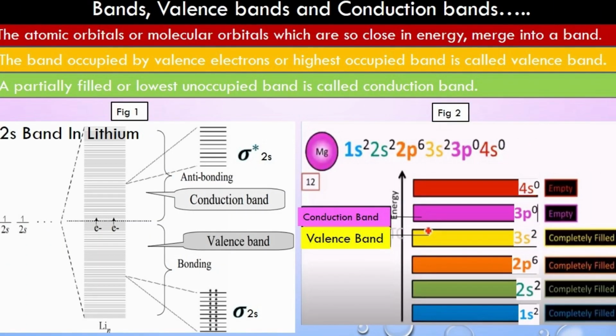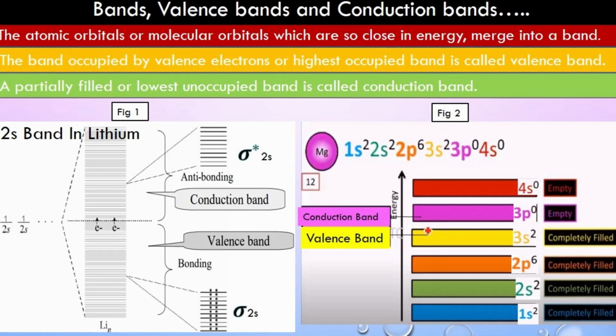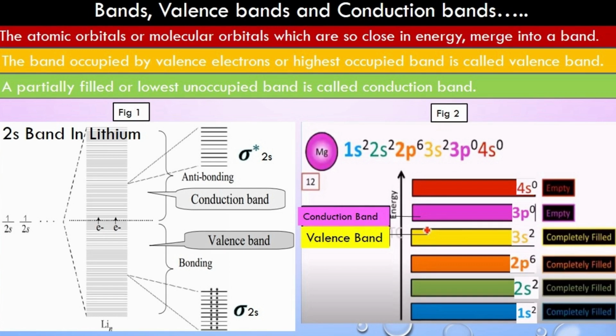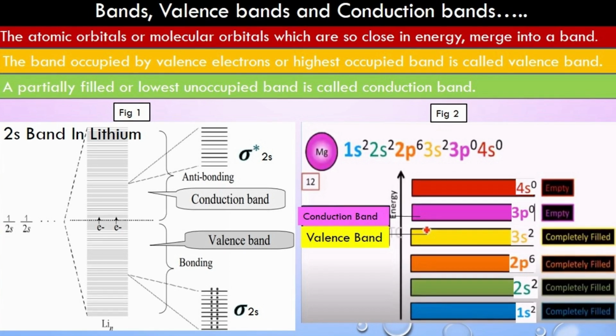Before discussing about band theory, let us discuss what are bands, valence bands and conduction bands. Atomic orbitals or molecular orbitals which are so close in energy will merge into a band. Look at figure 1.